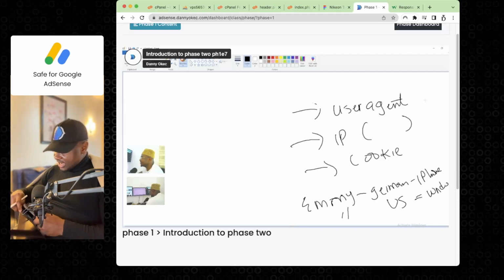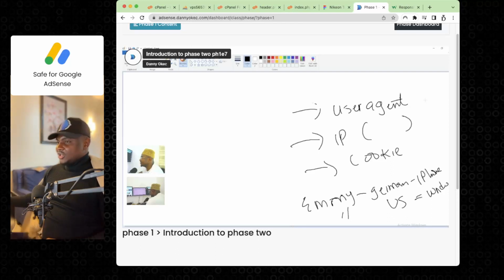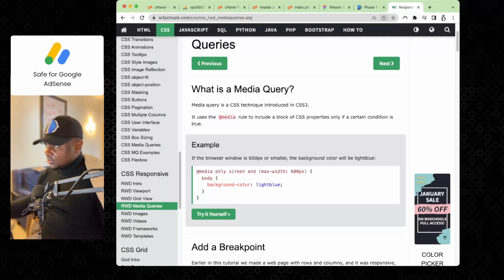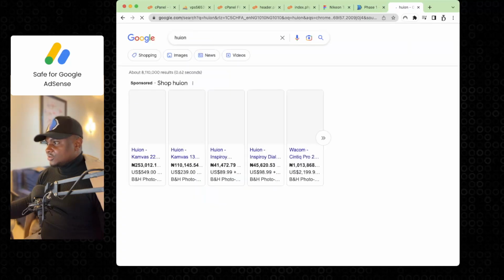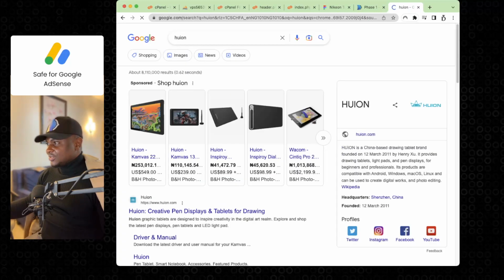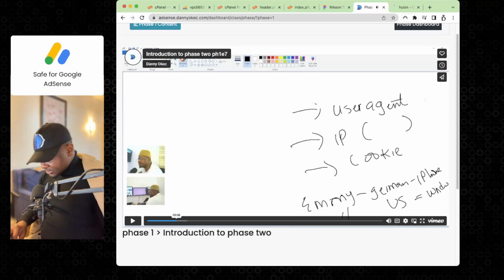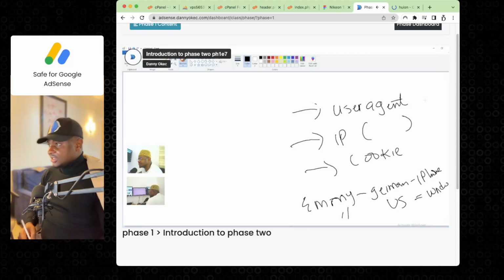Now, normally I would draw using those here with all those drawing tablets. Let me show you what a drawing tablet looks like. The one I actually used, I think, is the Huion, or I don't know how to pronounce it. So this was what I would use to draw. I don't even use this one. This one is the bigger brand. So that was what I had got first, and I would draw with it. While I am looking down, I am gonna be drawing and sketching, and it was difficult drawing and still looking on the screen.